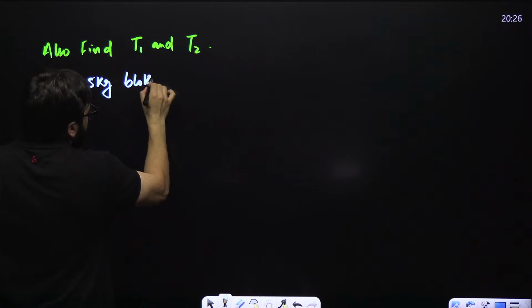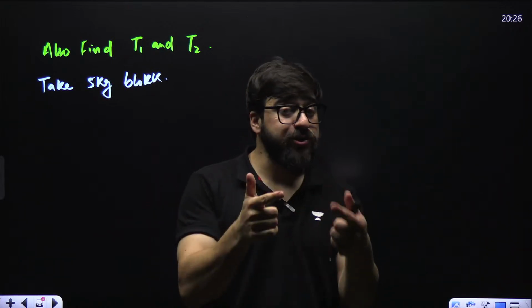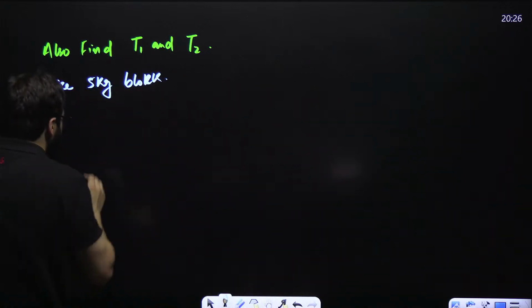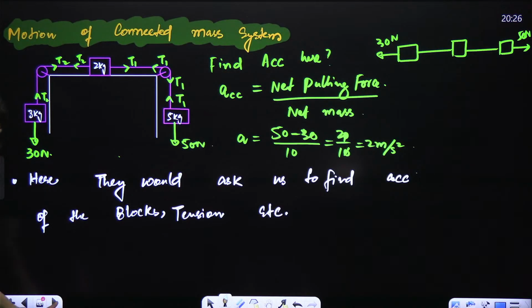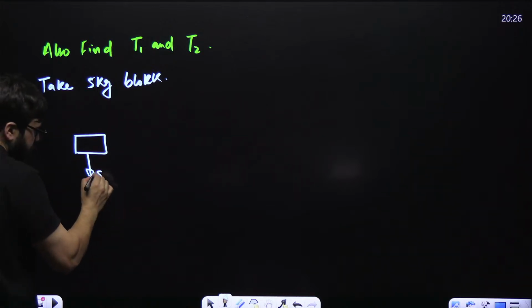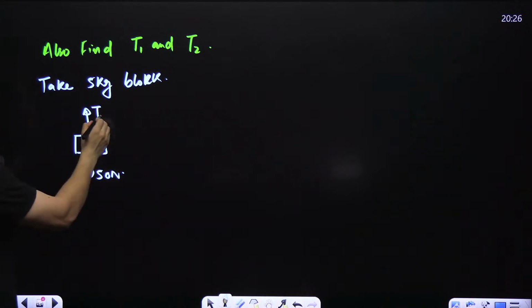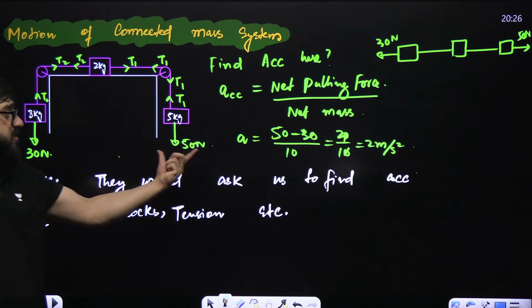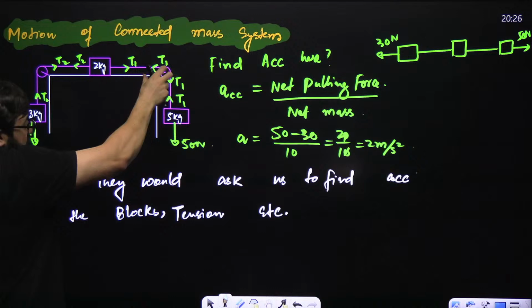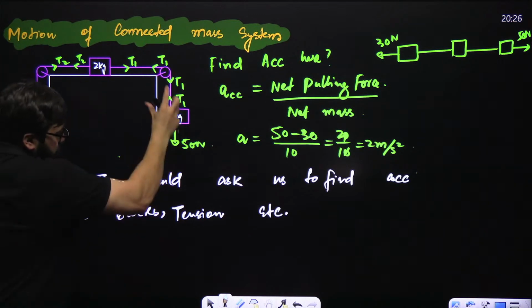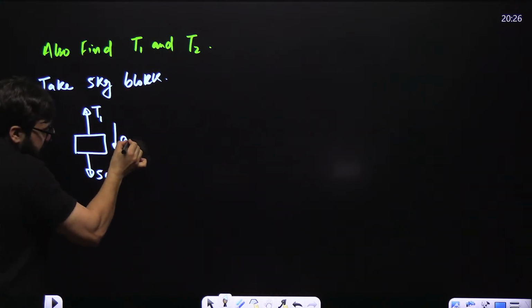Guys, first you find the acceleration, net force upon net mass. Then if they ask you to find the tension also, then take the 5 kg block. I'll take this 5 kg block over here and draw the forces on it. In the downward direction, it is 50 Newton. In the upward direction, it is tension T1. Now, guys, this is 50 Newton and this is 30 Newton. Obviously, this force is greater than this, so the system will go something like this. This will pull more. Now, we can say in this particular case, this will be the acceleration of the block.